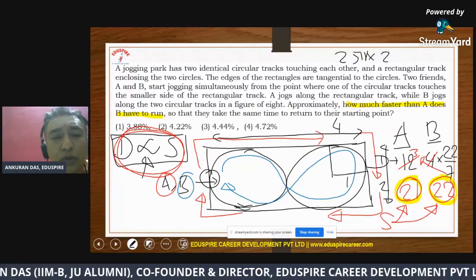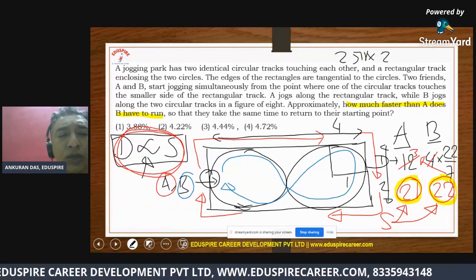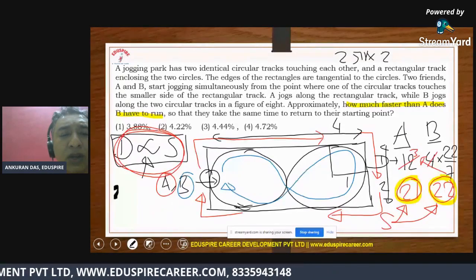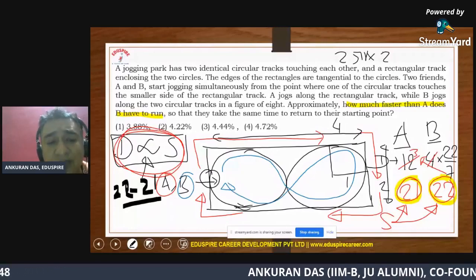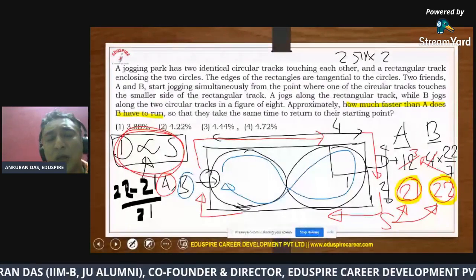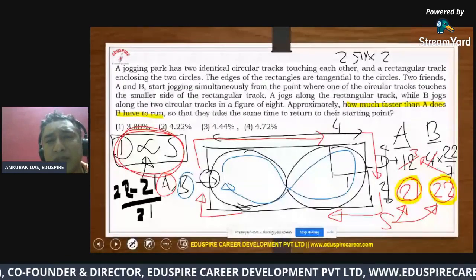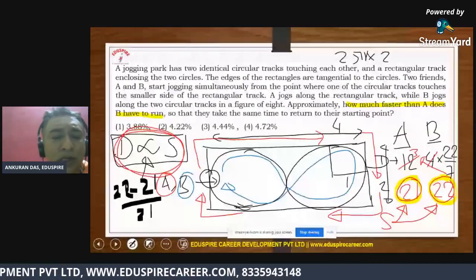So you can find it out very easily. So 22 minus 21 divided by 21, all right, which is... in a lot of classes I keep on telling you that you need to know some basic fractions and their corresponding percentage values. That helps a lot while problem solving, because in most of these tests they will not allow you calculators.